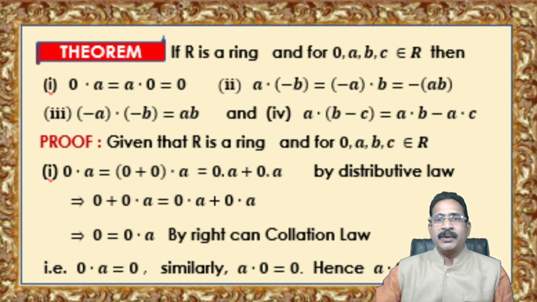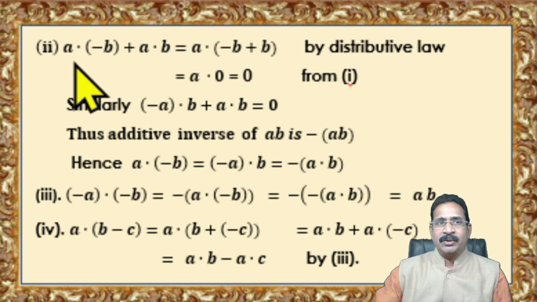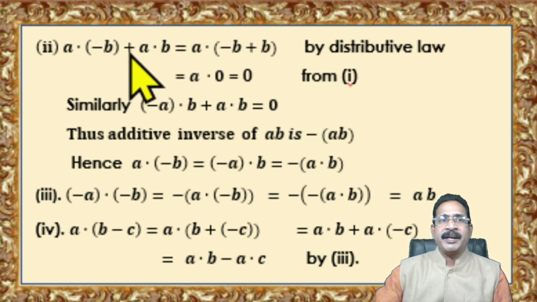Now you go for the second condition. What is the second condition? A into minus B is equal to minus of AB. So you can take A into minus B plus AB. Look at this clearly here. You can observe that A is on the left side, so you can apply the distributive law here: A into (minus B plus B).